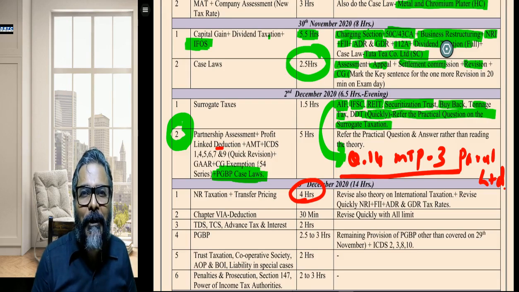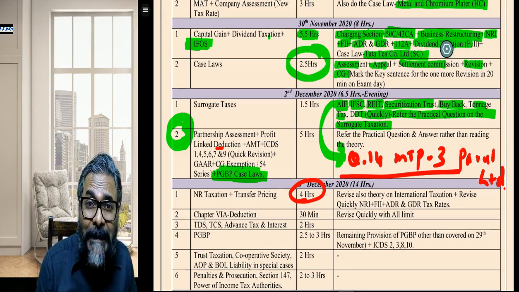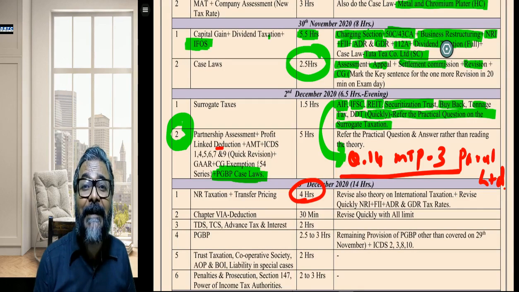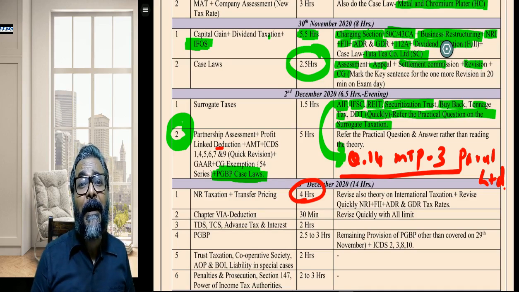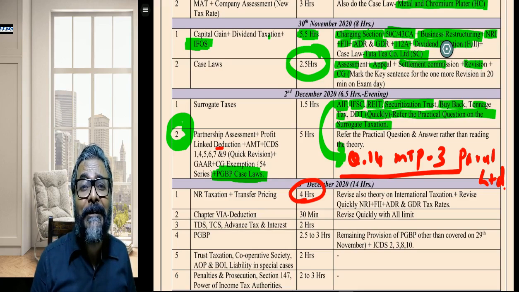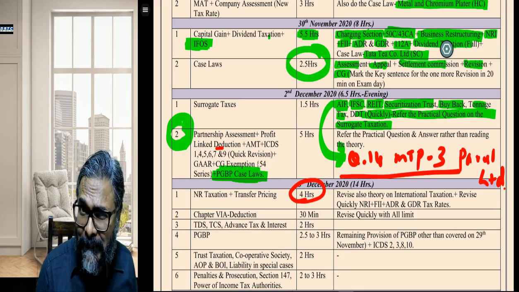So that particular royalty income of a resident person is also subject to a special rate of tax. That is, 10% tax is charged on that royalty income earned by the resident on the satisfaction of certain conditions. 115BBF, isn't it?